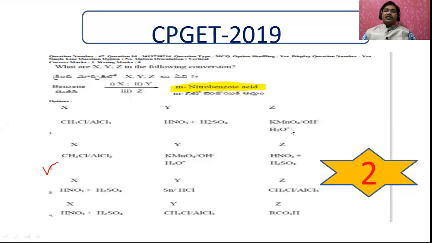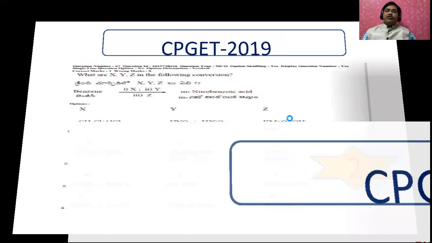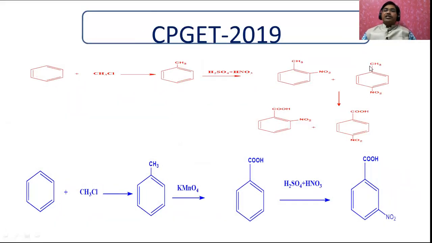The last reagent is KMnO4 in OH. Whenever it is treated with KMnO4 and OH, the methyl group is oxidized to benzoic acid. That's why this is ruled out, because it does not give meta-nitrobenzoic acid. Let us take this example. Methyl benzene, when treated with methyl chloride, methyl benzene is formed. Then in the second step it is treated with potassium permanganate.